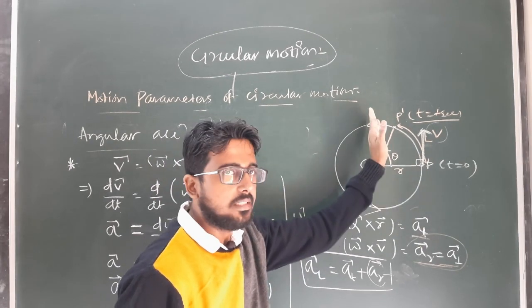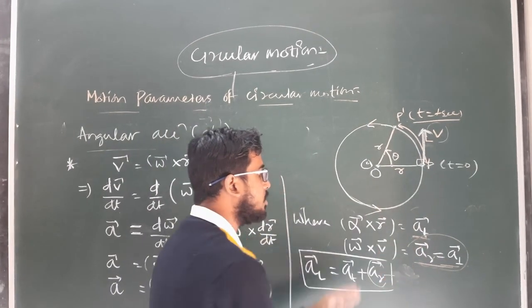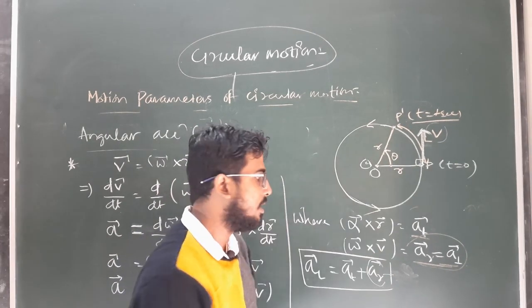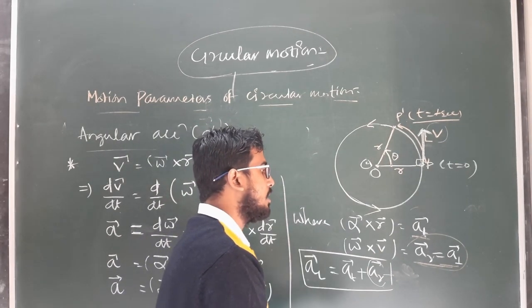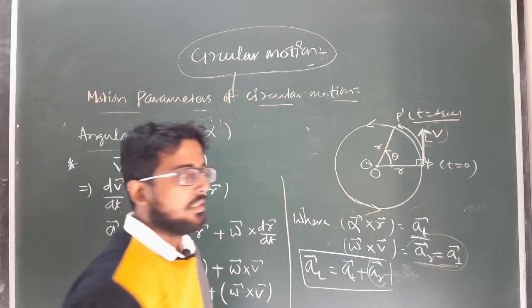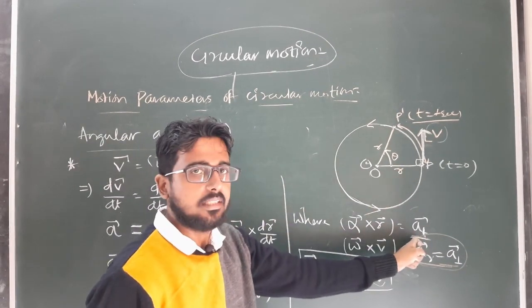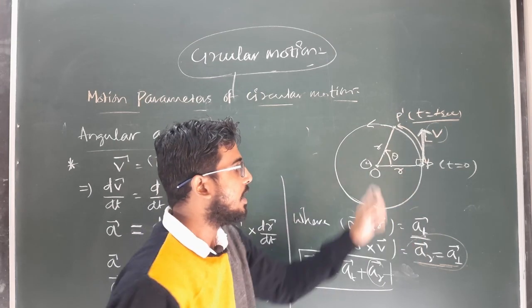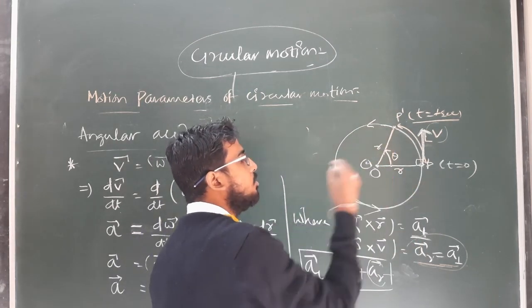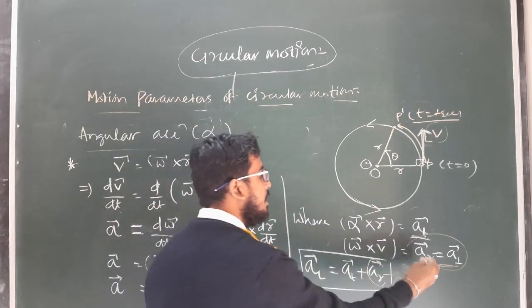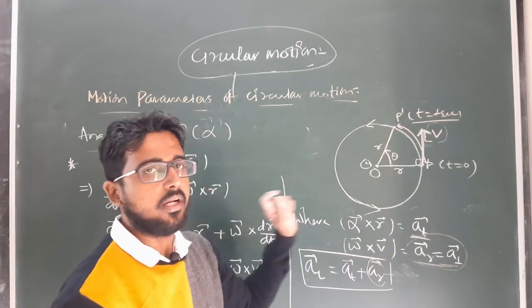If the speed changes, a tangential is there, because a tangential is responsible for changing the magnitude of velocity, and the magnitude of velocity is known as speed. If speed is constant, that means the body is executing circular motion with constant speed, then a radial is only there. There is no a tangential.